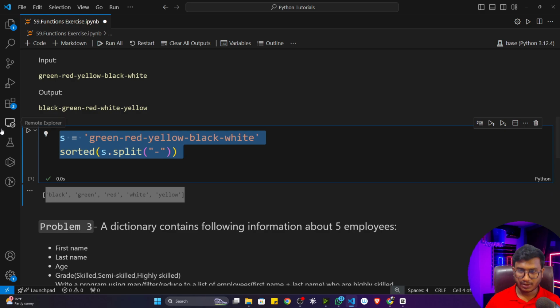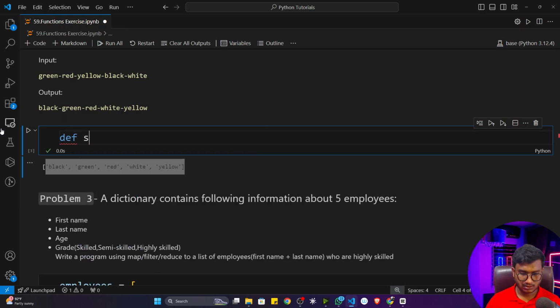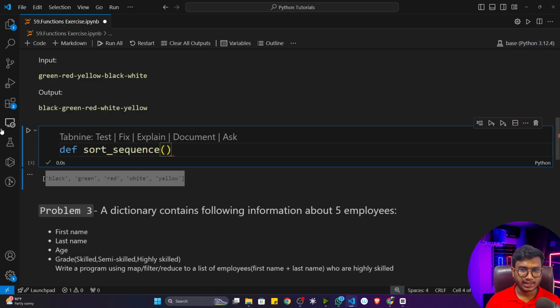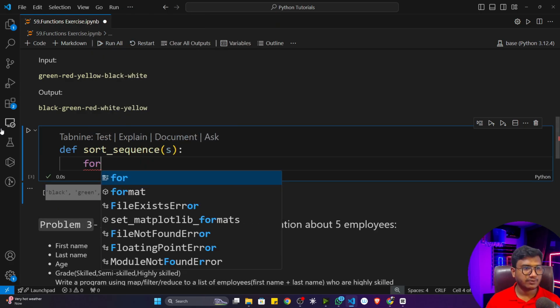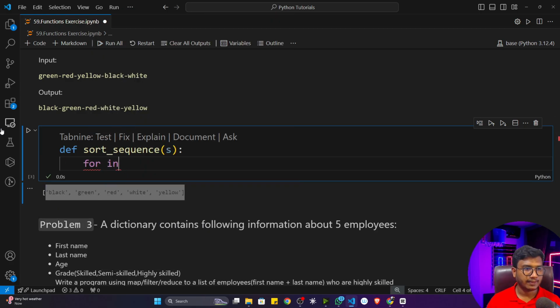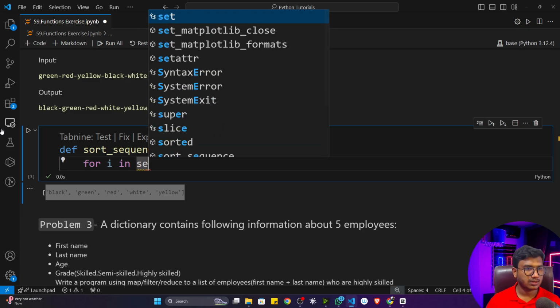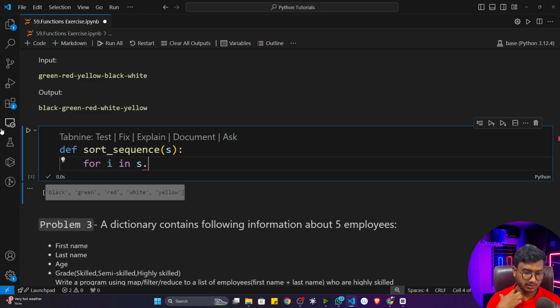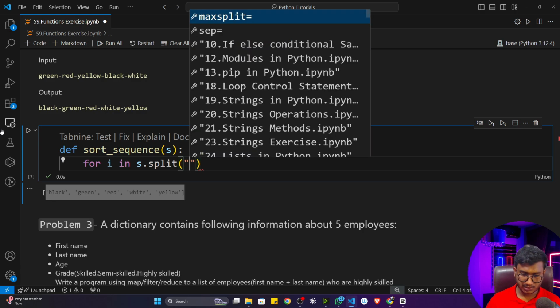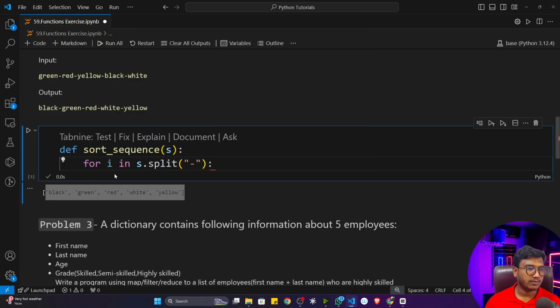So for this, let's create a function. I'll name it sort sequence. It will take a string. Inside that, I'm going to write a for loop: for i in sequence, that means the string, split with respect to this hyphen. And whatever output I'm getting, I'll do the sorted operation. The same example I showed you, remember.